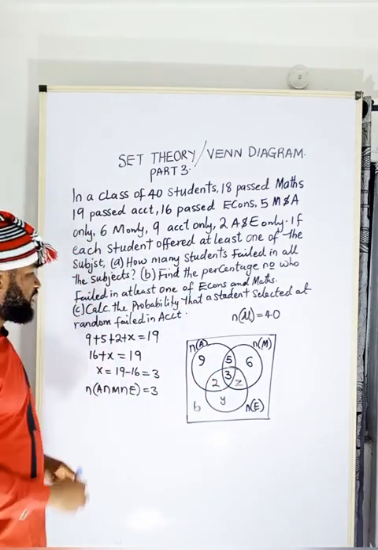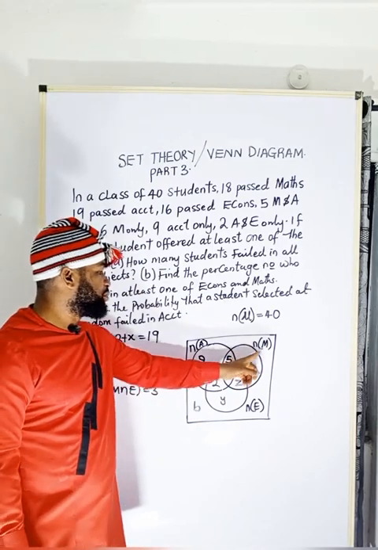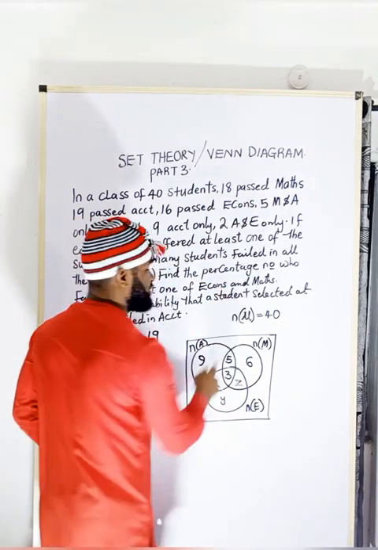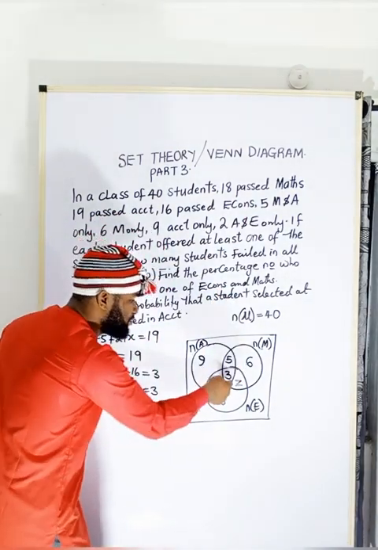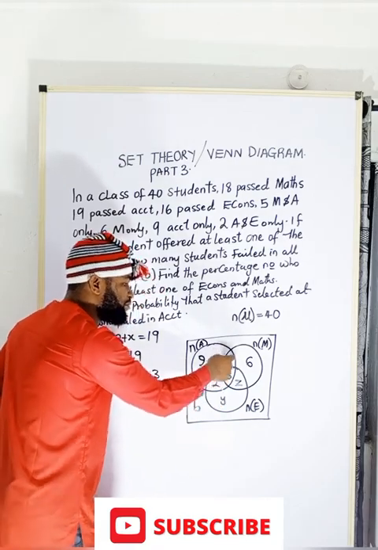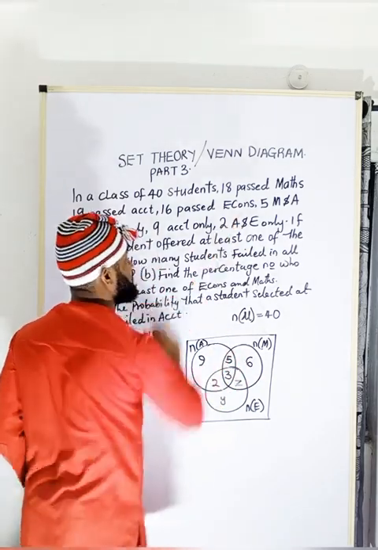Yes. Now let's keep going. Now remember, let's go to people that passed maths. If you check here, they say 18 passed maths. Now that 18 means this number of people, I don't know them, Z, plus 3, plus 5, plus 6, all of them passed maths, and they are 18.